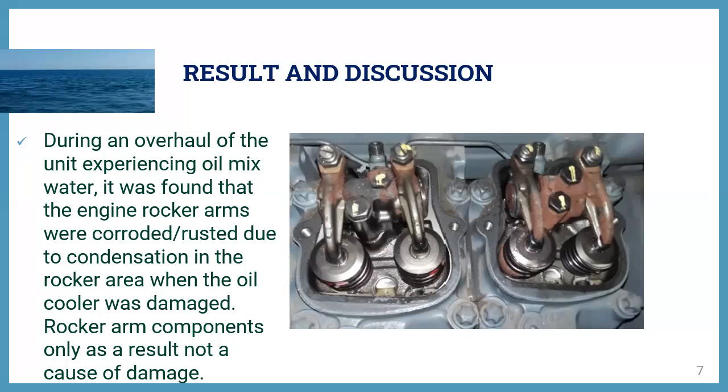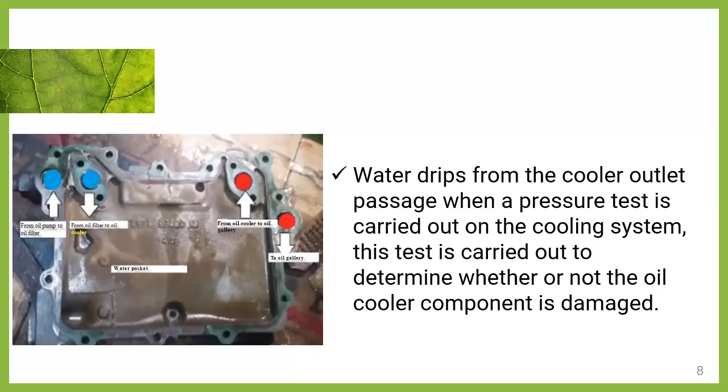The rocker arm component is only a result, not the cause of damage. The oil cooler component was stripped from the cooler outlet when a pressure test was carried out on the cooling system. This test is carried out to determine whether or not the oil cooler component is damaged.